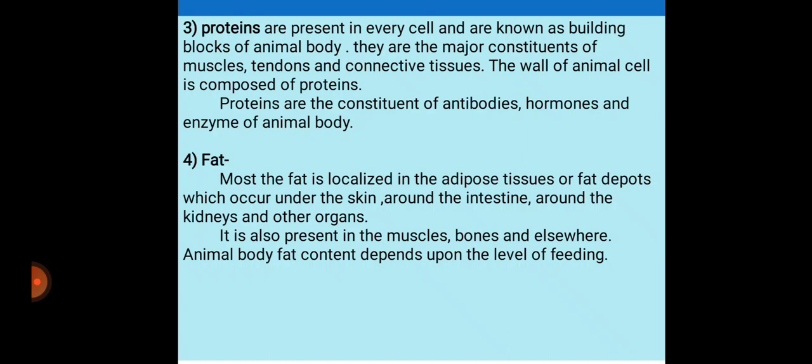Next, fat. Most of the fat is localized in the adipose tissues or fat deposits which occur under the skin, around the intestine, around the kidneys and other organs. It is also present in the muscles, bones and elsewhere. Animal body fat content depends upon the level of feeding.